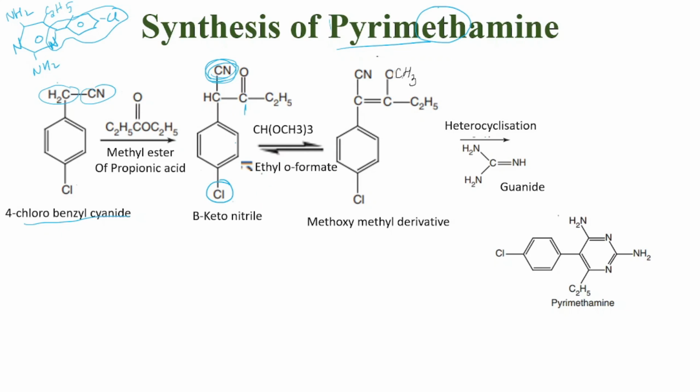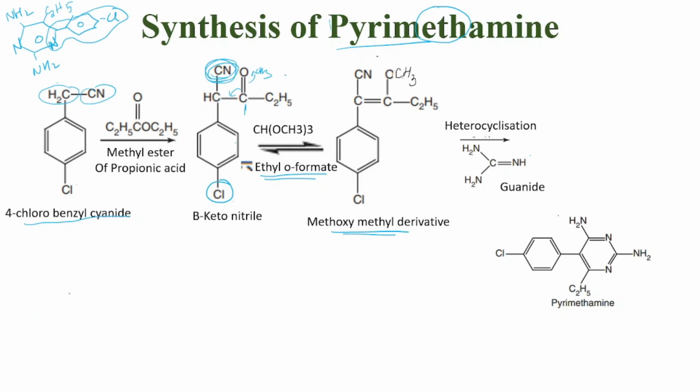In the presence of ethyl orthoformate, we get the methoxymethyl derivative. That is, instead of this double bond O, it will be OCH3, and this double bond will be transferred right here. Now on heterocyclization with guanidine, we will get pyrimethamine.